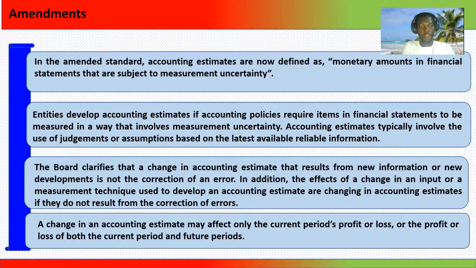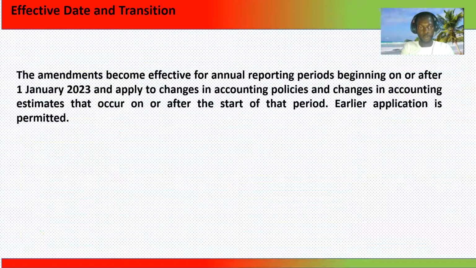The board also clarifies that a change in an accounting estimate that results from new information or new developments is not the correction of an error. In addition, the effects of a change in an input or a measurement technique used to develop an accounting estimate are changes in accounting estimates if they do not result from the correction of errors. Also, a change in an accounting estimate may affect only the current period's profit or loss, or the profit or loss of both the current period and future periods.